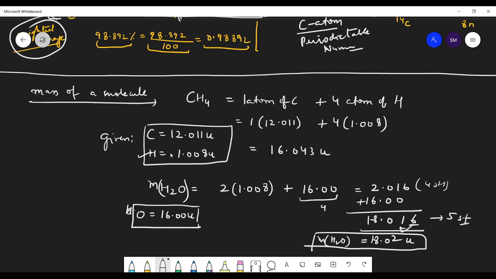The mass of one atom is given to us. Just see how many atoms there are and find the mass. Okay, students? Yes, sir. You found the mass of a molecule, so we call it molecular mass.